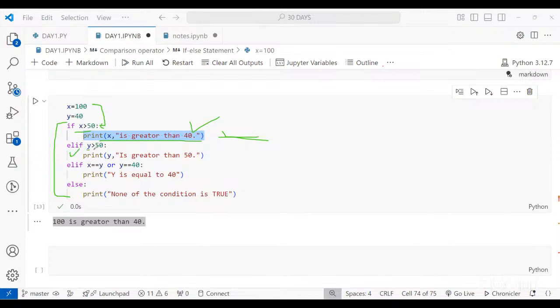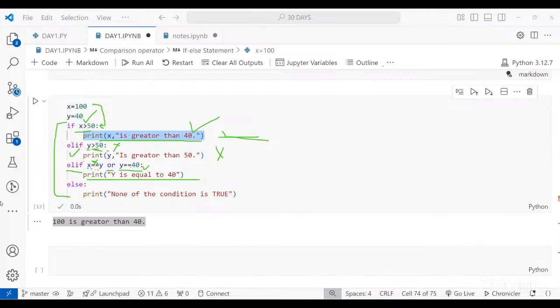Now, which is y is greater than 50. So y is not greater than 50, so obviously this condition is going to be false. Now, when it will be the third condition, x is equal to y, which is not, because 100 and 40 are not equal. So this condition is wrong, but we are using the OR logical operator, so your Python kernel will check for the second condition. When it comes to the second condition, y is equal to 40. So yes, it is correct that y is 40. So it means out of these two conditions, this y is equal to 40 was correct, so this print statement will be printed.